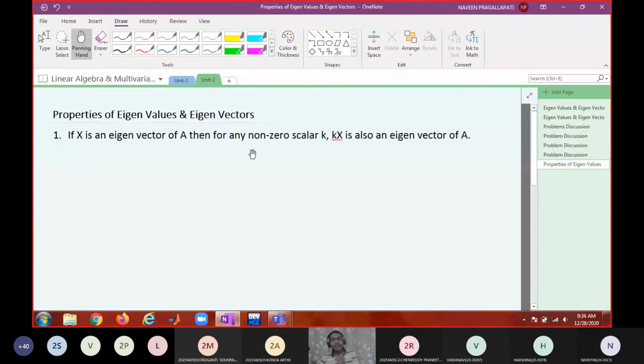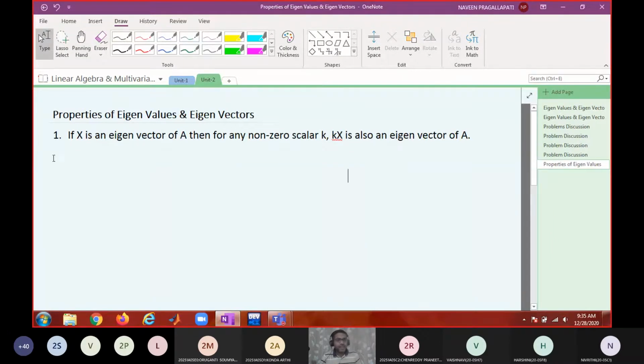Either it is an implication A implies B, or A if and only if B. If it is if and only if, you have to prove the theorem both ways. If it is if, then whatever the if part is, you start the theorem with that assumption, and you have to prove the then part, and in between you supply the proof. Is that okay? That is the default thing.